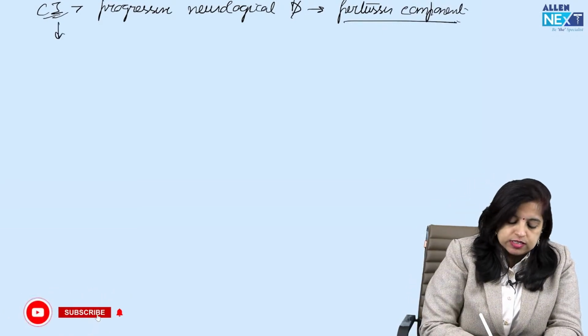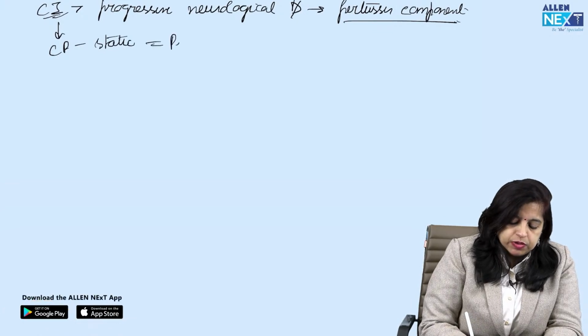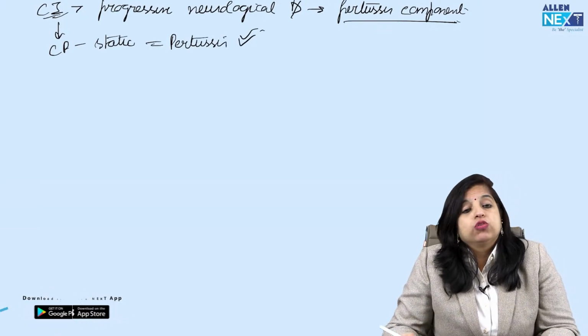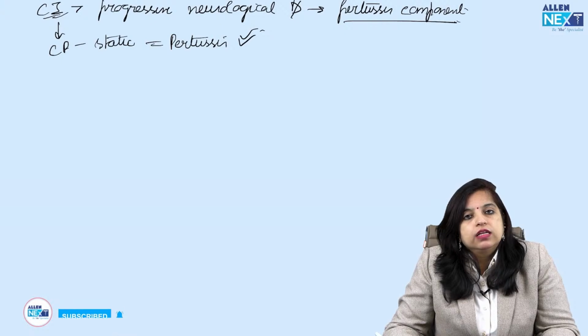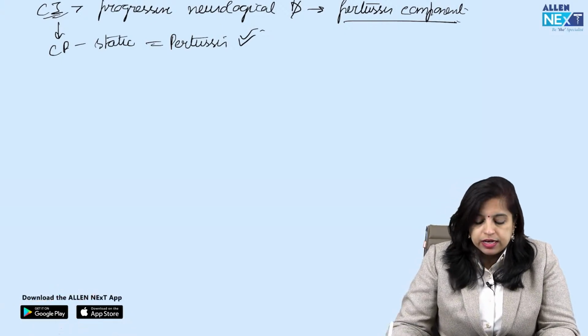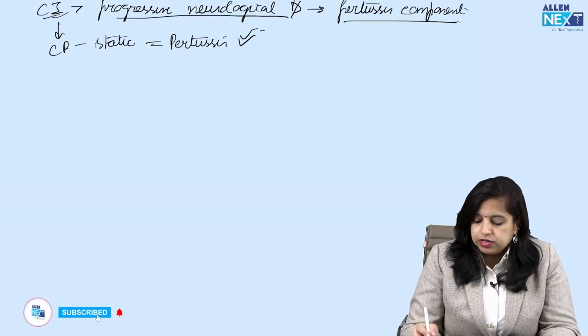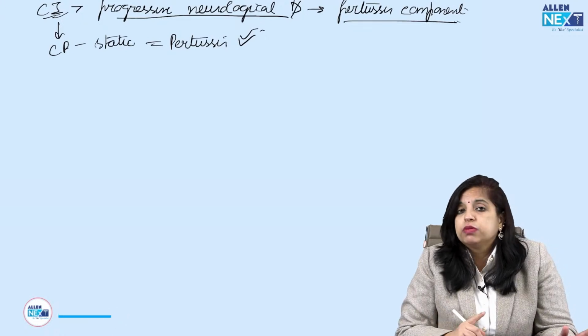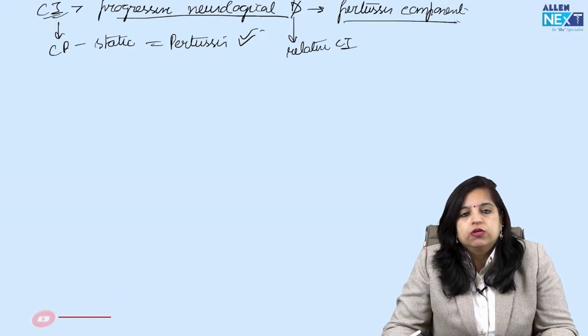Of course, diseases like CP, which is a static encephalopathy, उसमें आप pertussis बिल्कुल दे सकते हो. There is no contraindication. पर किसी को अगर progressive है तो आपने नहीं देनी है. क्या नहीं देनी है? pertussis component वाली वैक्सीन नहीं देनी है. ठीक है? And anyway, ये जो progressive neurological disease वाला है, remember this is not an absolute contraindication, तभी मैंने वहां पे नहीं लिखा था. This is considered to be a relative contraindication, but you should be knowing about this.